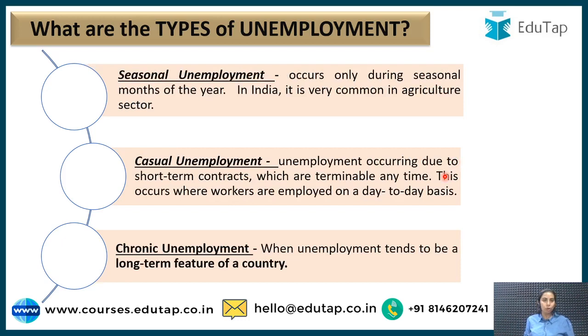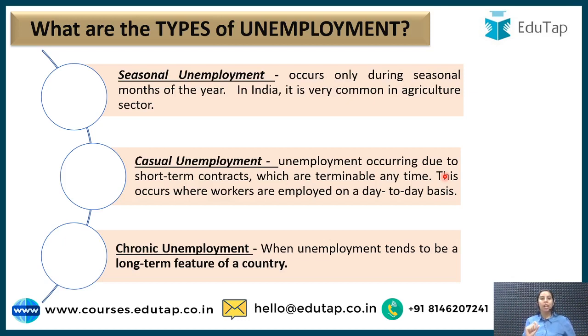Next is seasonal unemployment. It occurs during seasonal months of the year. Again, it is very common in agriculture, where if there is a harvesting season, then more people will be required to be engaged in the work. When there is no such season, and the crops just need to be taken care of, then this kind of unemployment will occur.